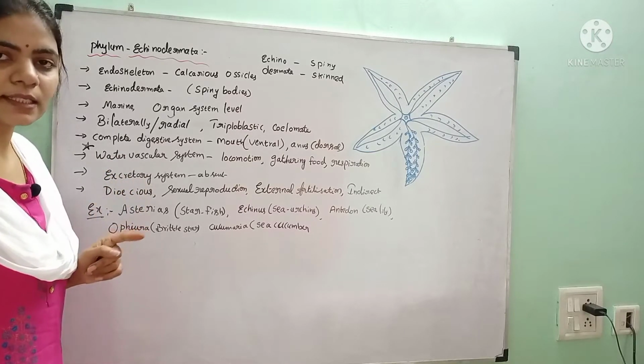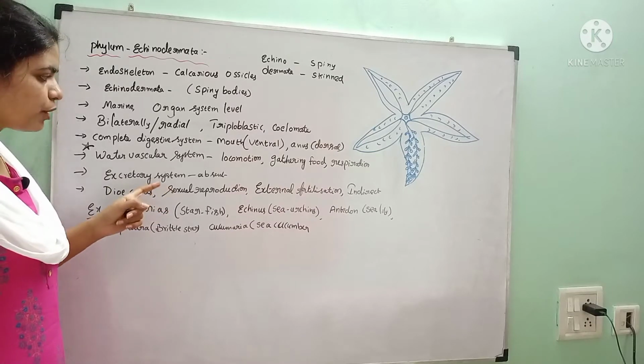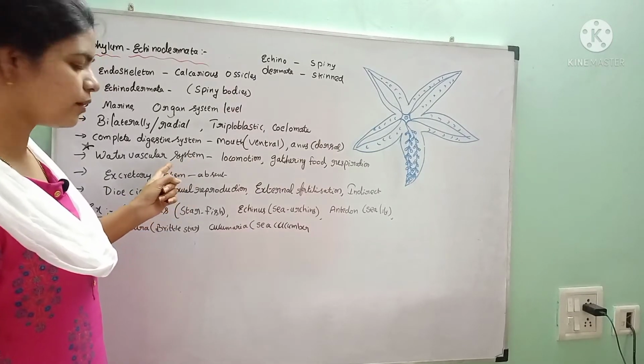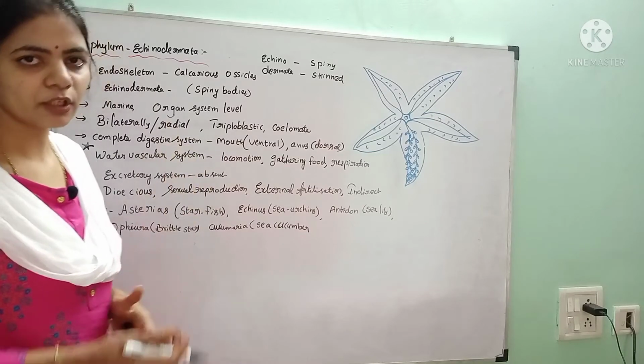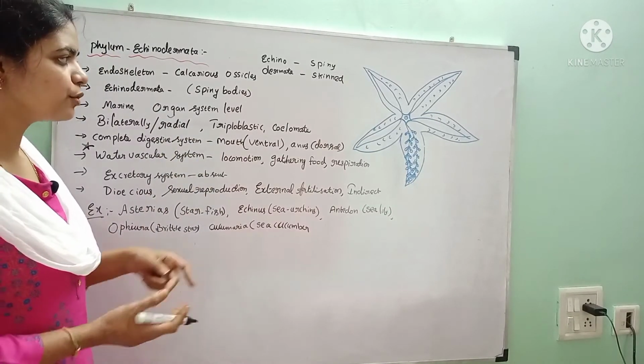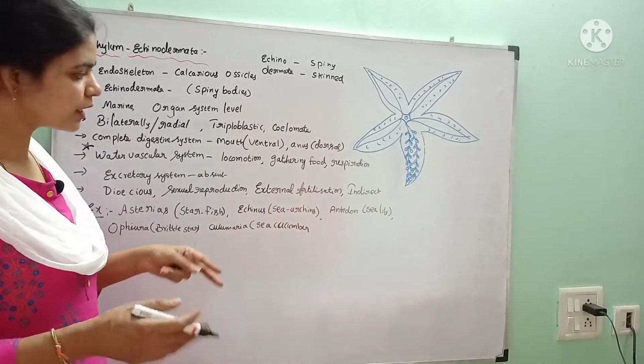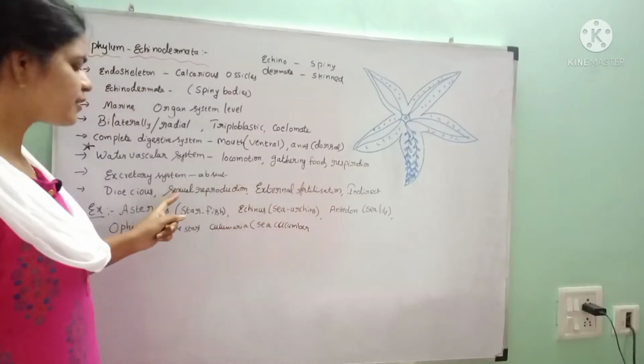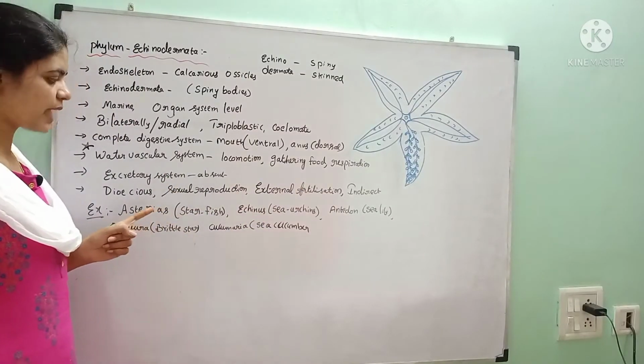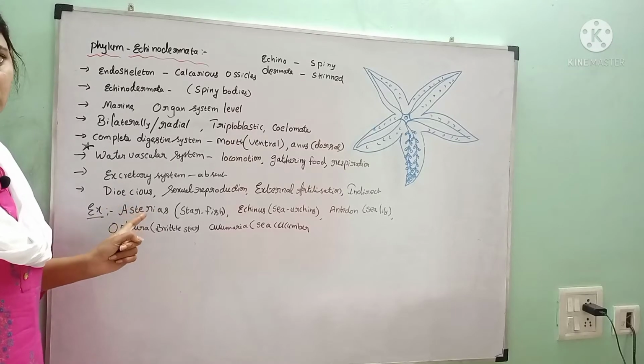And in these, the excretory system is absent, because the water is always entering into the body. Through the water only, the waste material will be released out through the anus, as there is no special excretory system. And these are dioecious animals.